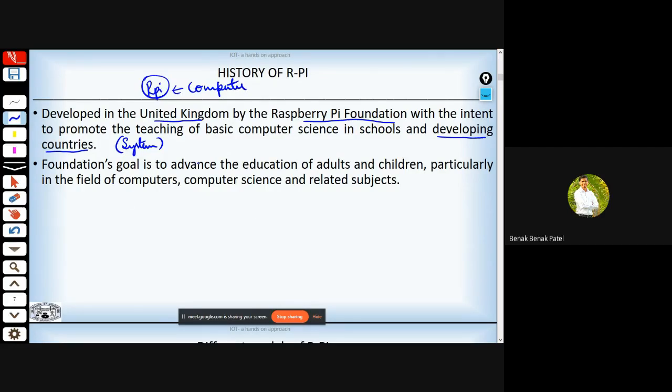And the foundation's goal is to advance the education of adults and children, particularly in the field of computer science and related subjects.